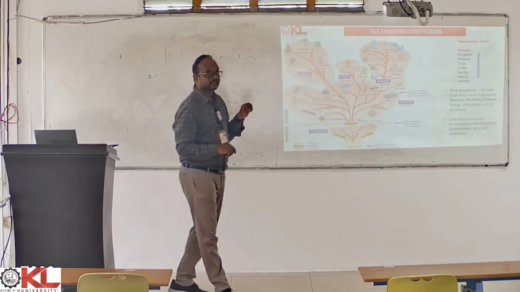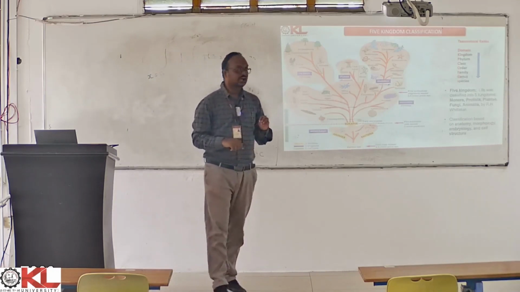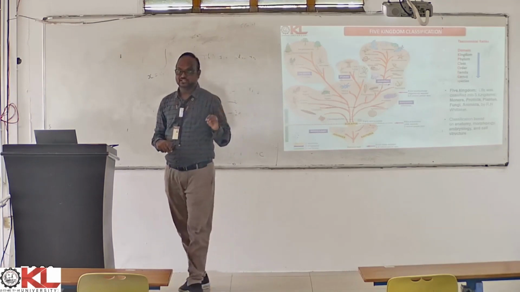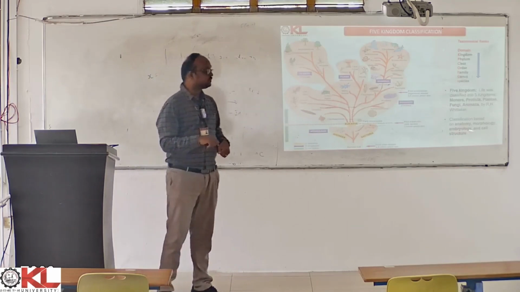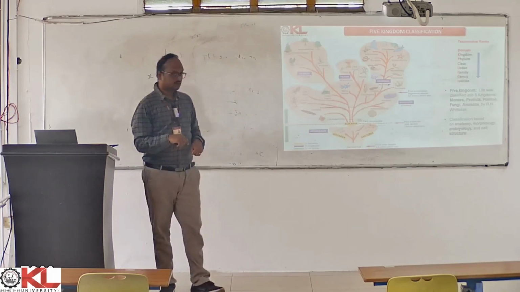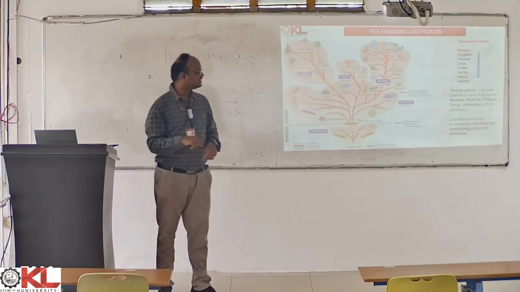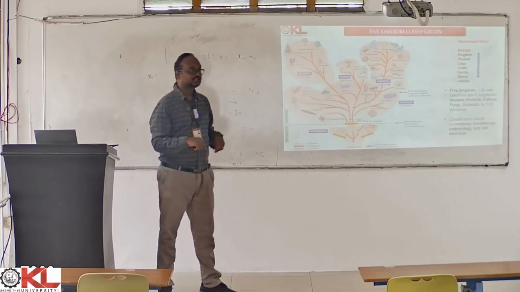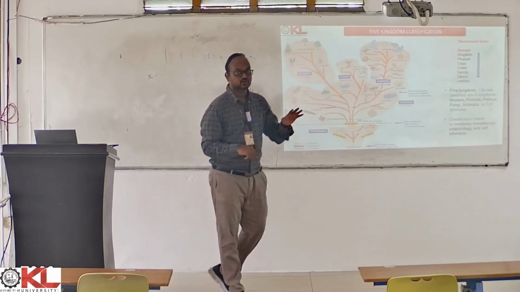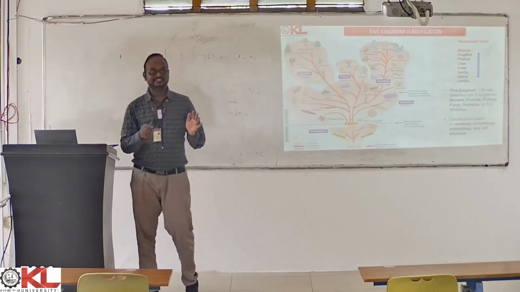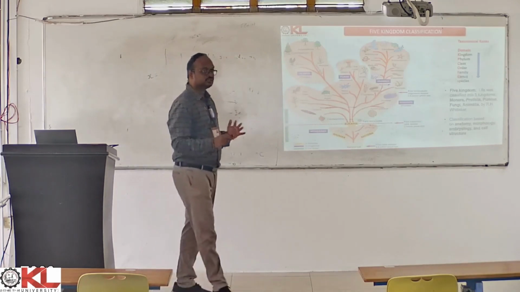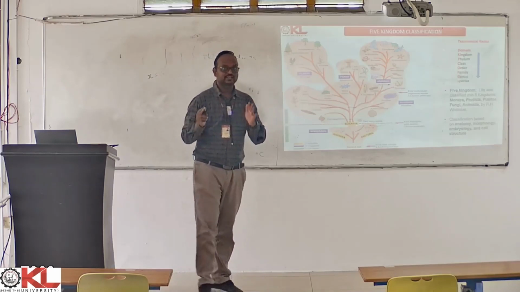He proposed it in 1969, and this five kingdom classification is mainly based on the anatomy of the organisms, morphology, embryology, as well as the cell structure of the organisms. He had a look at all these components, and then he segregated all the organisms into five different kingdoms.